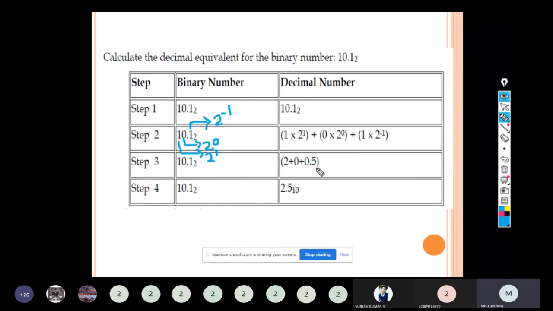So the decimal equivalent for the binary number 10.1 is 2.5. 10.1 has the base 2 because it is a binary value. 2.5 has the base 10 because it is a decimal representation.